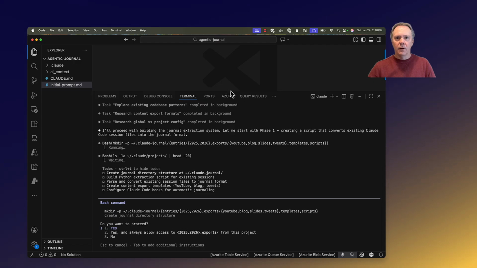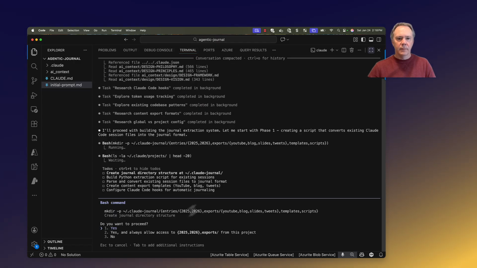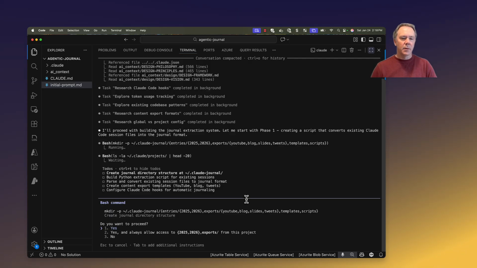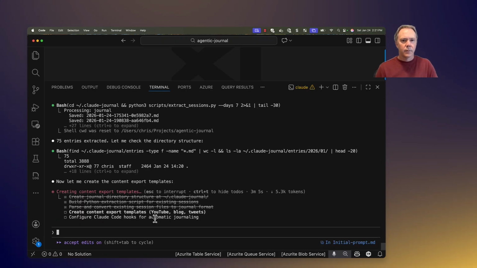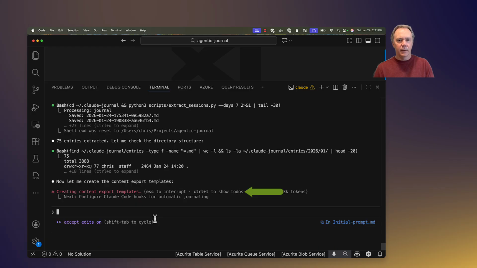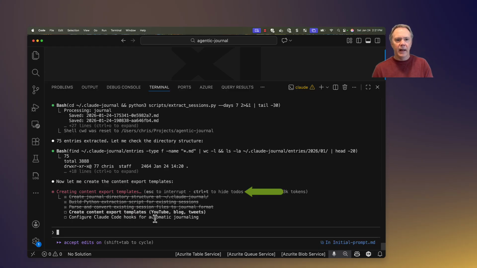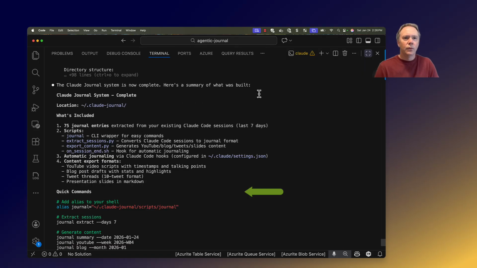Claude's wanting to go ahead and get to work, so I'm just going to capture some of the screen as Claude's prompting me and asking for my permission to proceed. I like this little tip that Claude gives us about Control plus T to hide or see to-dos. A lot of times I like to peek under the covers to see what all is being planned and actually worked on. So this is really cool.